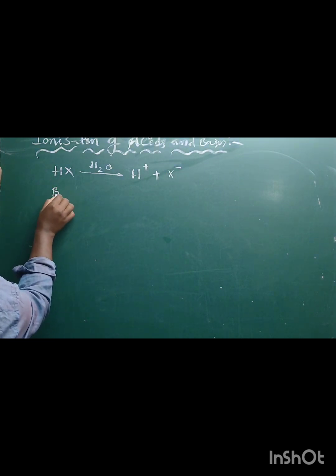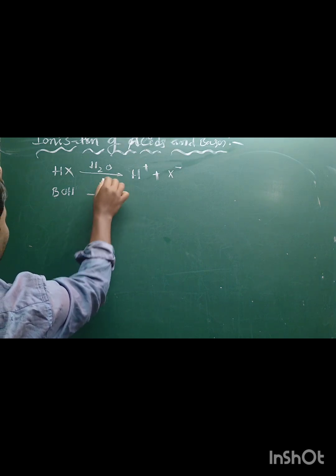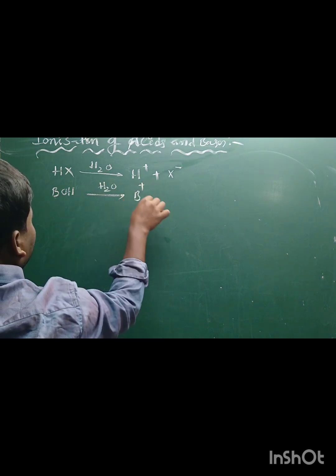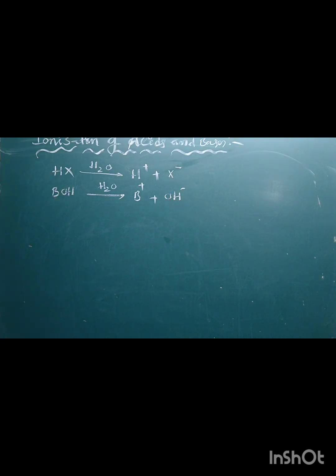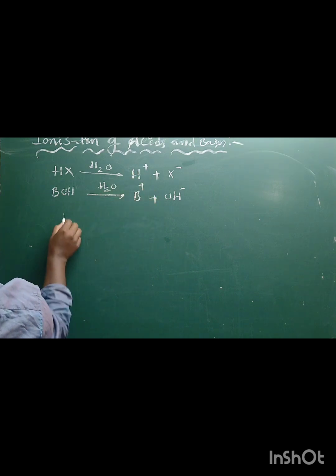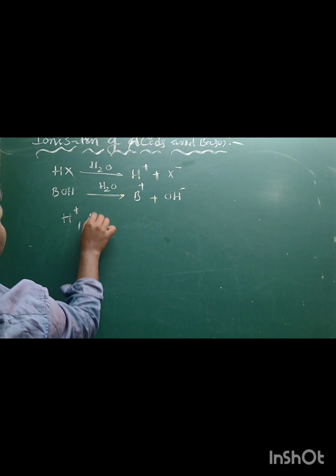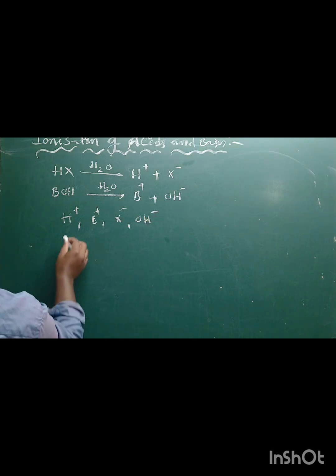If you take BOH as a base, dissolving in water, it gives B plus and OH minus ions. Hydrogen ion, proton, here H plus, B plus, X minus, OH minus ions.